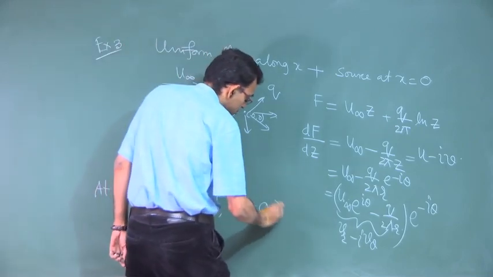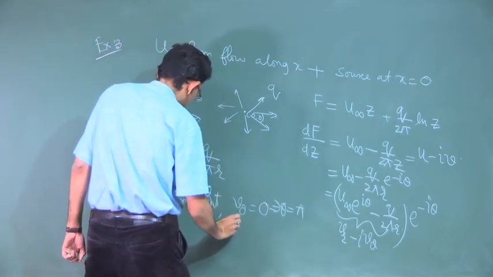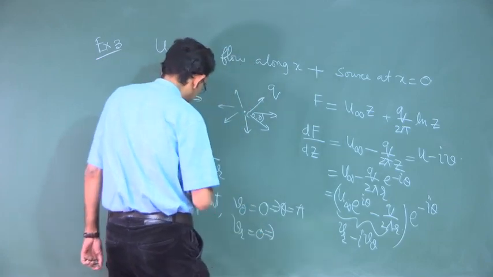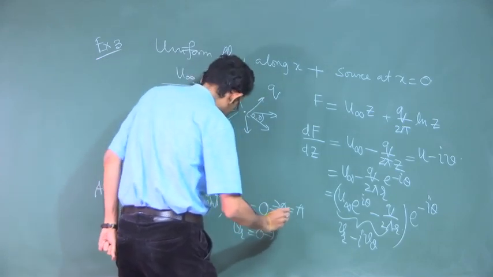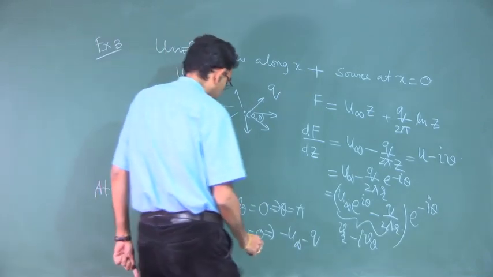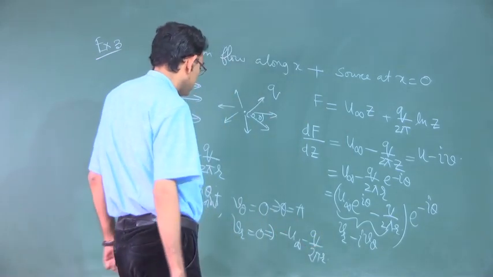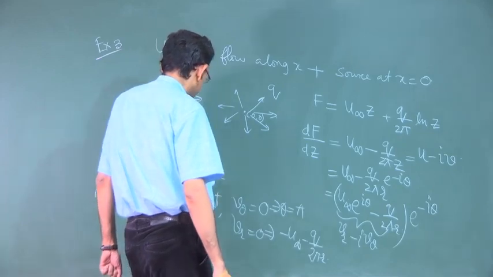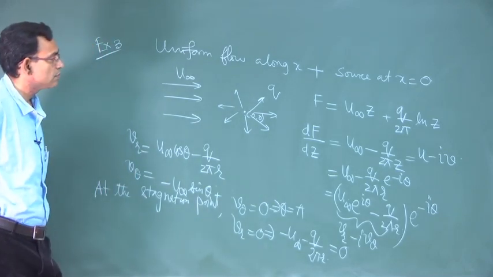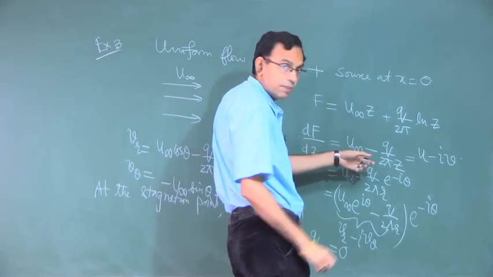And Vr equal to 0 means u infinity cos pi, that is minus 1. I think I have made a mistake here; this should be plus, right.